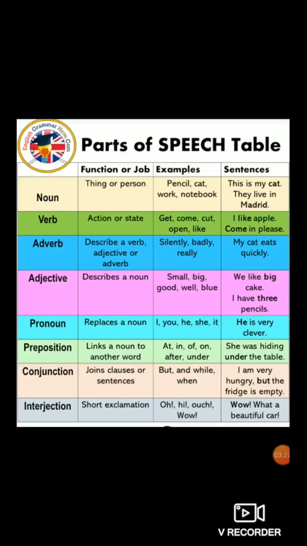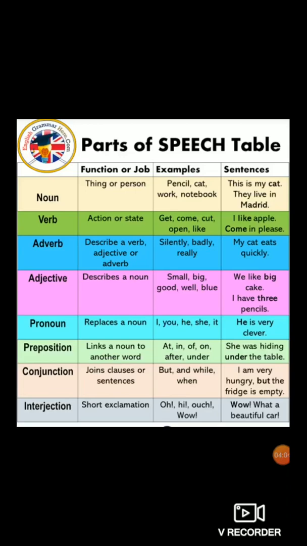A pronoun replaces a noun. Preposition. Now what is the function of a preposition? A preposition links a noun to another word. For examples, at, in, of, on, after, under, below, above, to. These are all prepositions. She was hiding under the table. Now what is the preposition here? A preposition tells the relationship between a noun and another word. So where was she hiding? Under the table. So under is a preposition because it links a noun to another word.